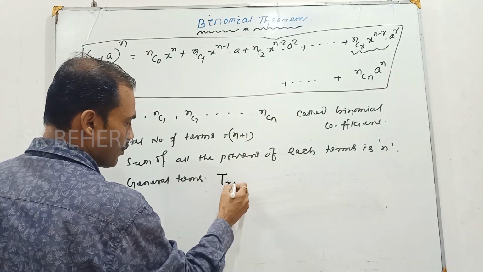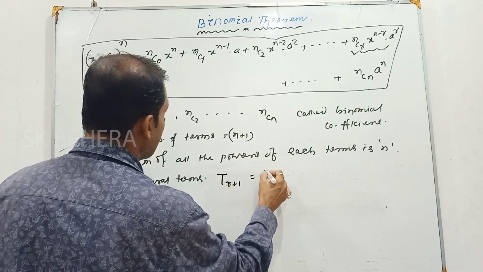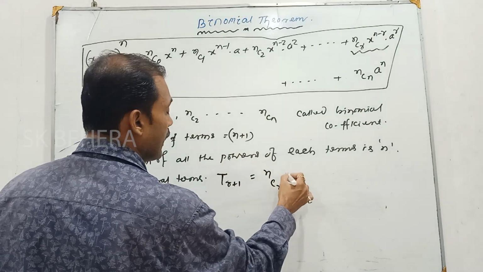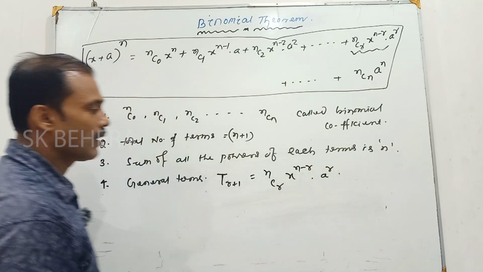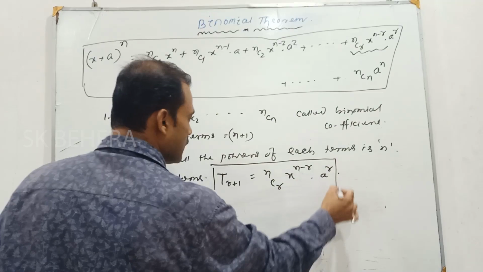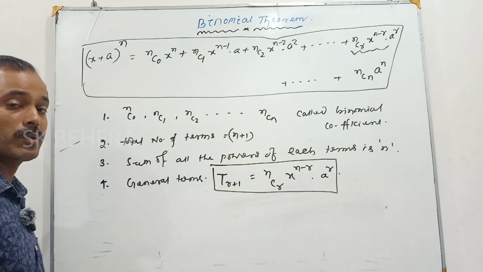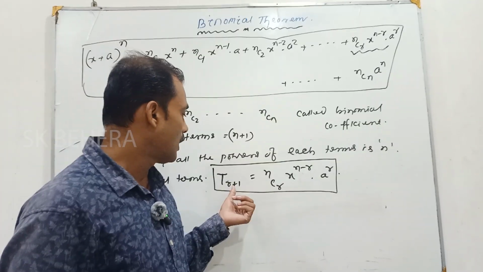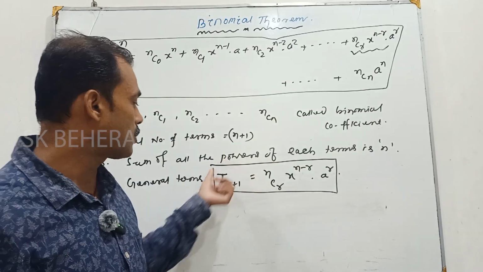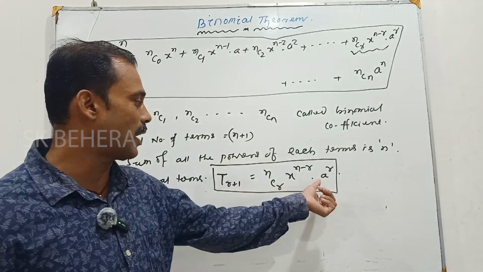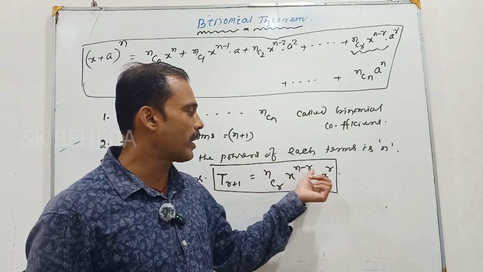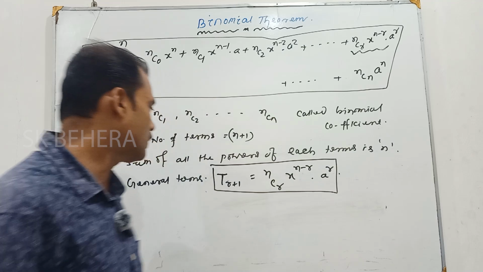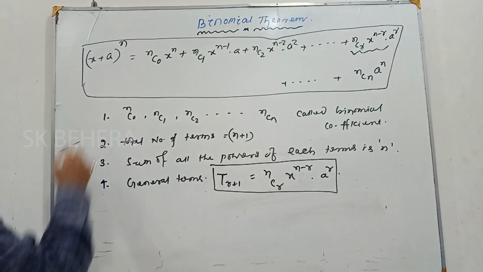Write down T(r+1) is equal to nCr x^(n-r) a^r. Got it? So we can say the (r plus 1)th term is the general term. Here we can write T(r+1) is equal to nCr x^(n-r) a^r. This is your general term.